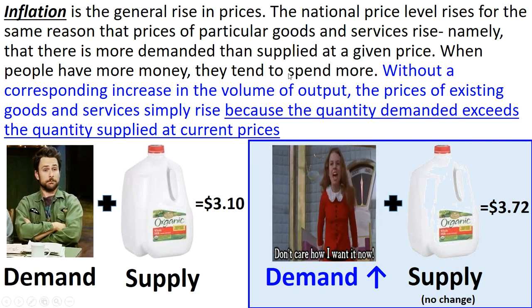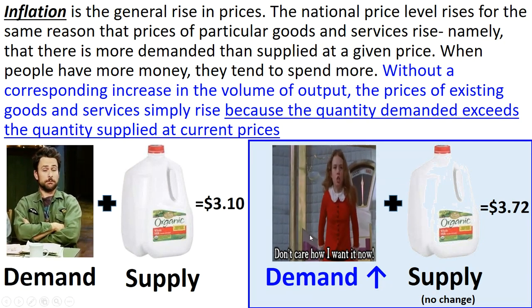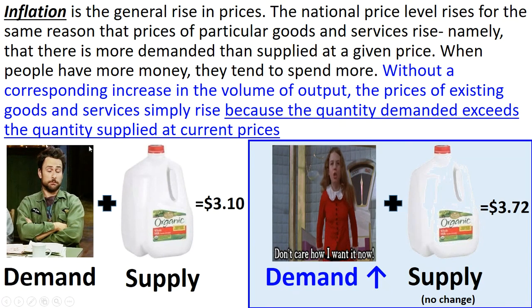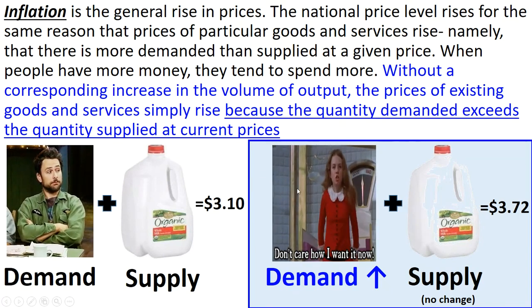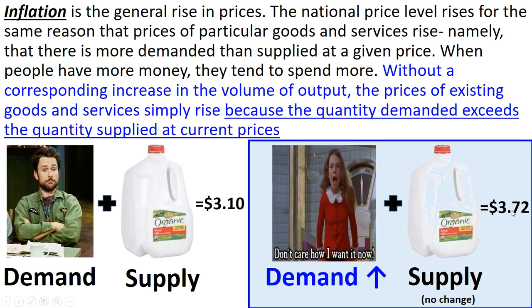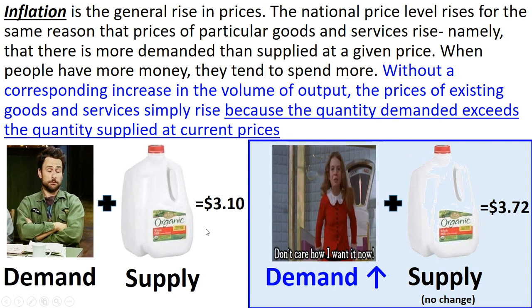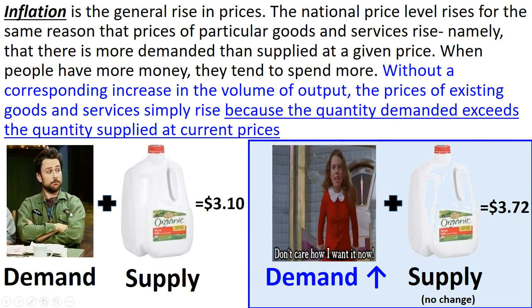More money gets pumped into the economy. People have more money. They tend to spend more. So demand increases. You can see she wants it a lot more. Demand has increased. Supply has not changed. Supply is the same. Supply curve does not move. But because of the increase in demand, prices will go up. When demand goes up, prices will go up. It doesn't make sense to continue to sell milk at the price of this demand level.